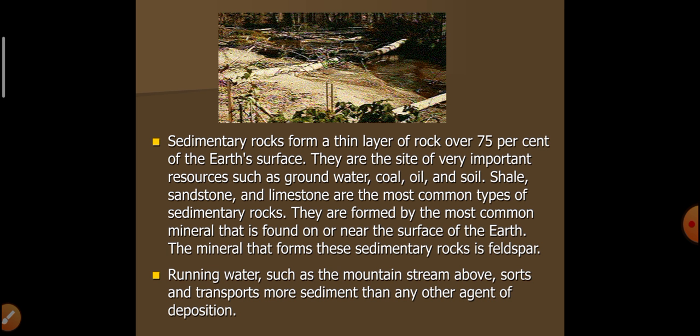They are formed by the most common minerals that are found on or near the surface of the earth. A mineral that forms these sedimentary rocks is feldspar. Running water, such as the mountain stream above, sorts and transports more sediment than other agents of deposition.